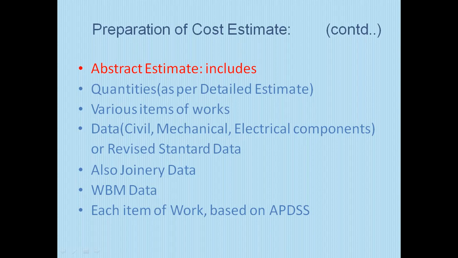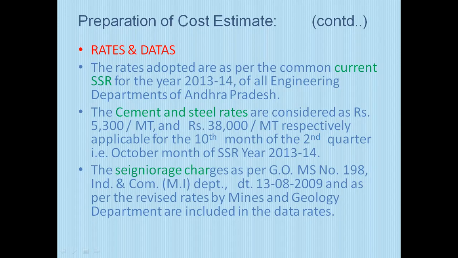The estimate includes quantities as per detailed estimate, various items of works, data, civil, mechanical, electrical components, revised standard data, also joinery data, WM data, each item of work based on APDS. Rates and data: the rates adopted are as per the common current SSR for the year 2013-14 of all engineering departments of Andhra Pradesh for that year.